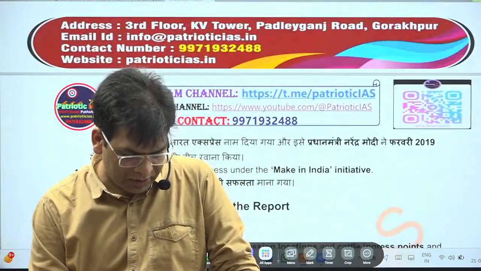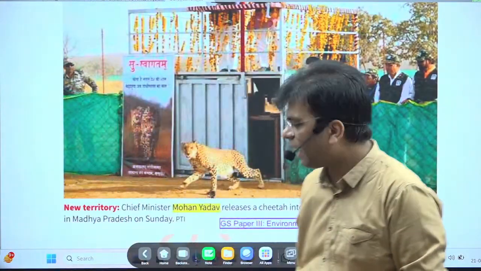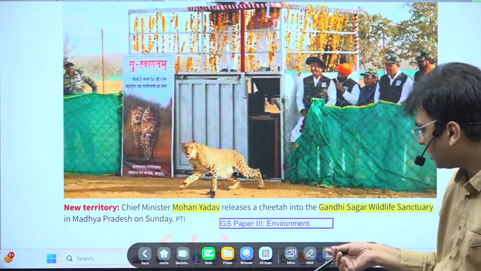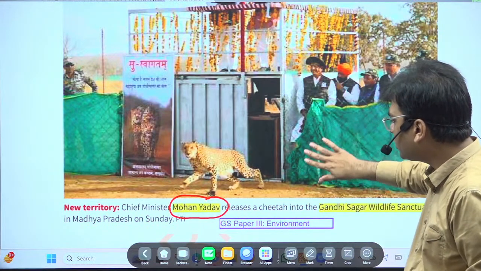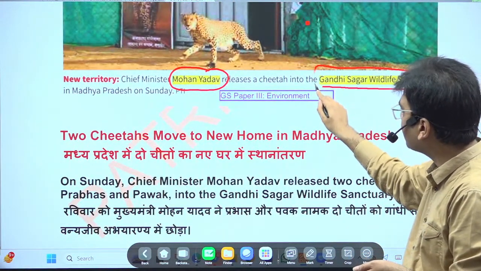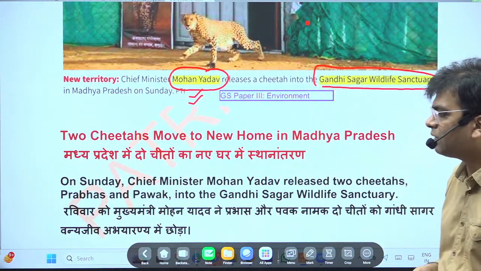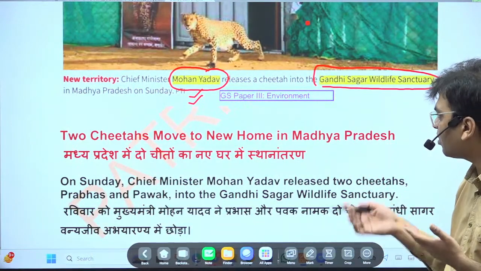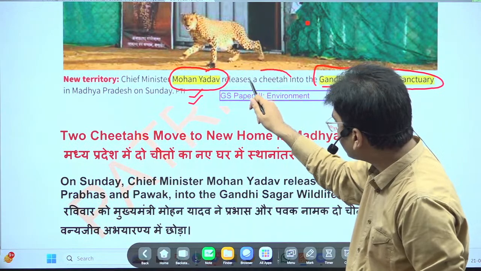Next important news that we are going to cover is again about the cheetah rehabilitation process that is going on. Now we have brought two cheetahs, and these two cheetahs are in the Gandhi Sagar Wildlife Sanctuary. We see that Mohan Yadav, the Chief Minister of Madhya Pradesh, is so engaged in such activity. This is good.